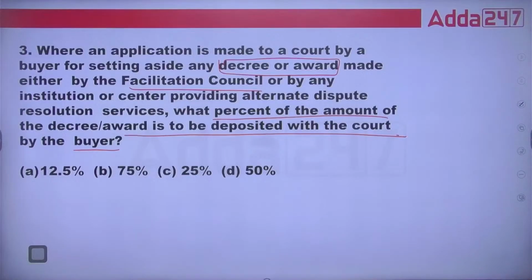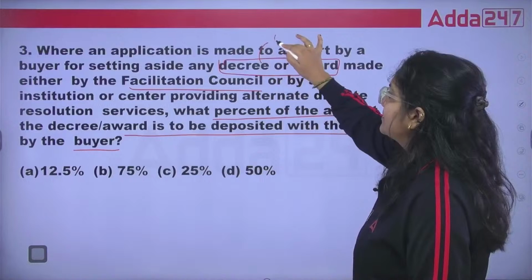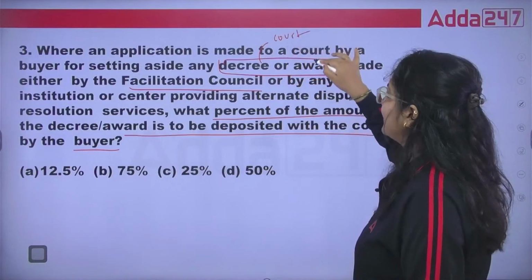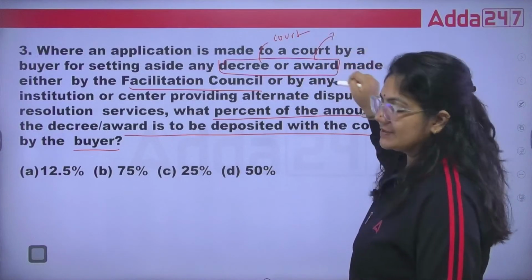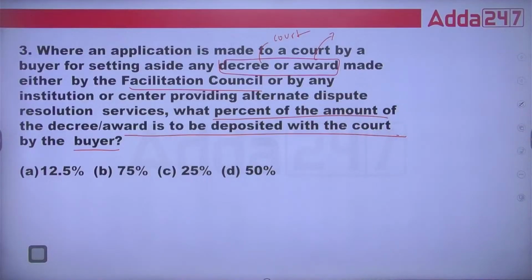Tell me, class, what is the exact answer? Where application is made to the court by the buyer for setting aside any decree or award made either by the facilitation council or by... As we know, a decree is given by the court, and an award is the justice given by the council. Okay, that is the exact definition.